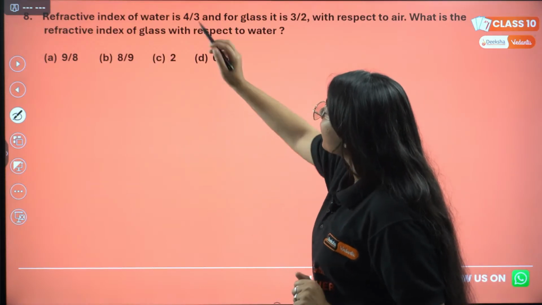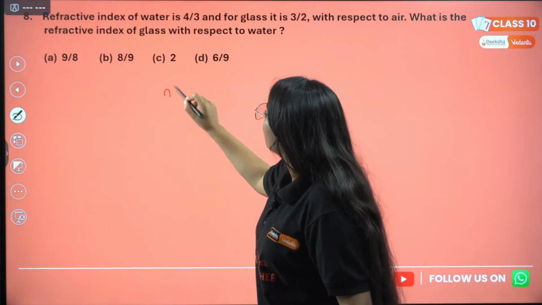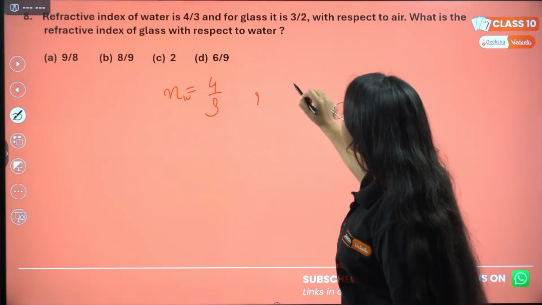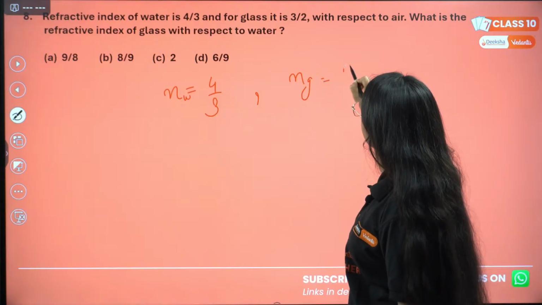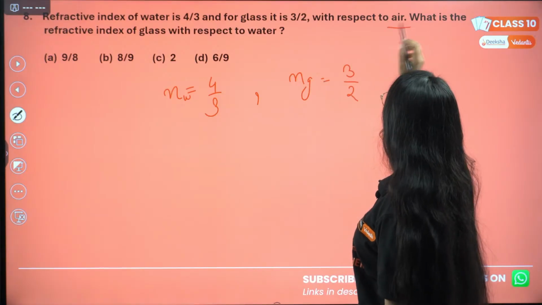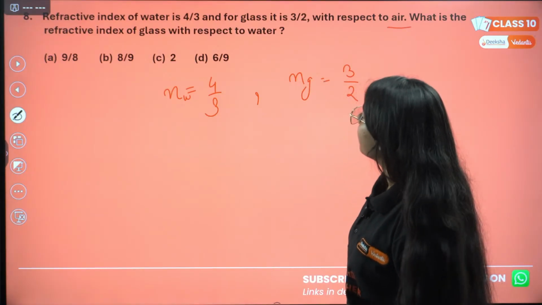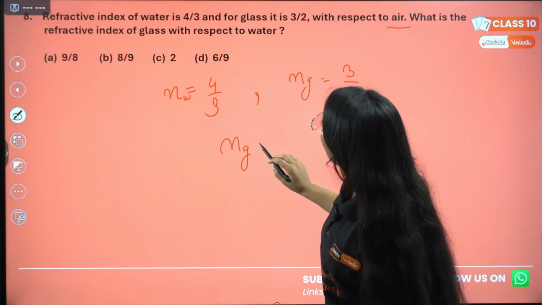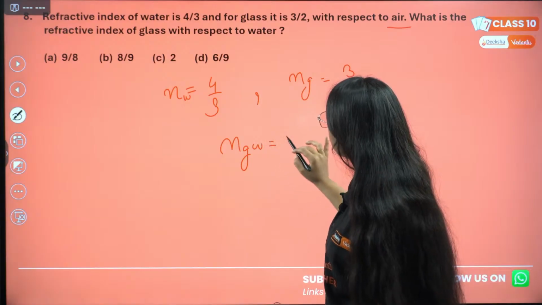So the refractive index of water is 4/3, and the refractive index of glass is 3/2 with respect to air, obviously. What is the refractive index of glass with respect to water? This is what we have to find.